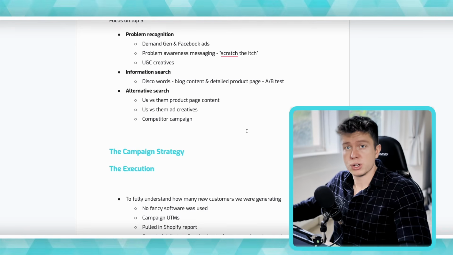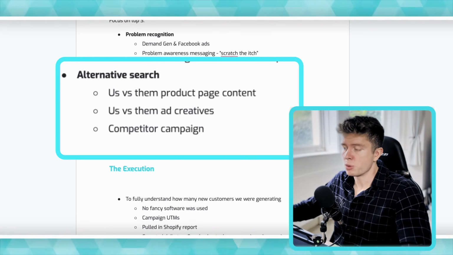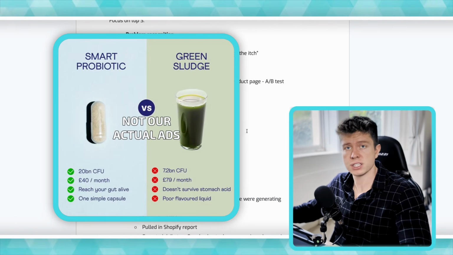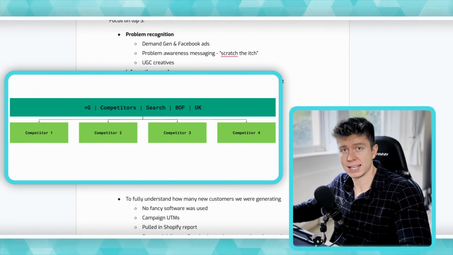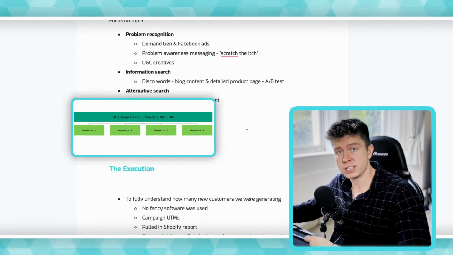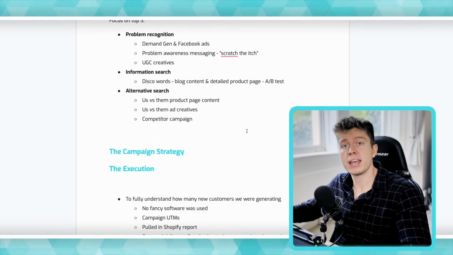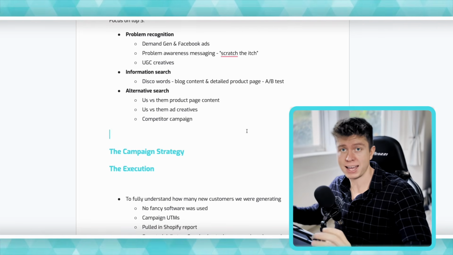Then moving down onto the alternative search stage of the decision making process, we did 3 things. We made sure we have a lot of us versus them product page content, us versus them ad creatives, and also used a competitor campaign on Google Ads. This is because with the us versus them mentality of messaging and ad creative and content, we can preempt the questions that this user may have by visually showing them how we compare to our competitors.